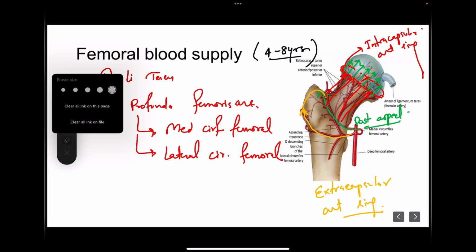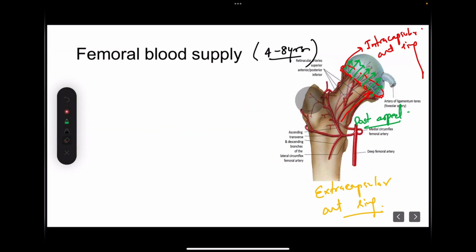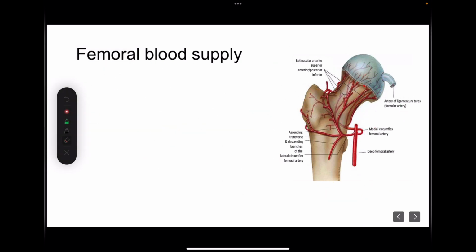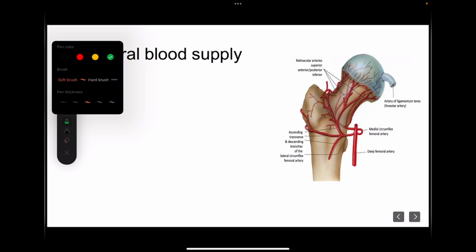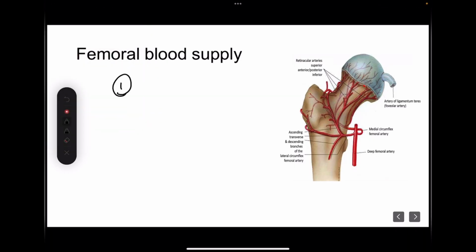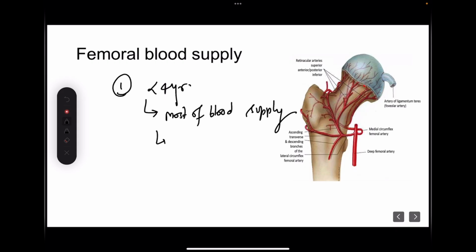But this blood supply has certain changes with the age of the patient. What these changes are, we will be discussing right now. Before the age of 4 years, most of the blood supply comes from the profunda femoris. Ligamentum teres is not developed.